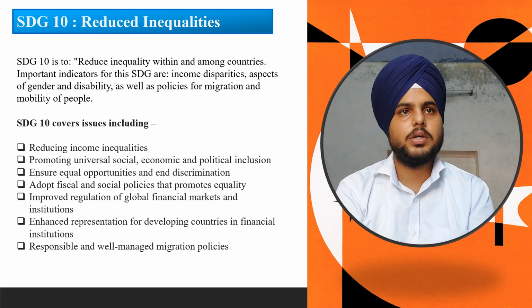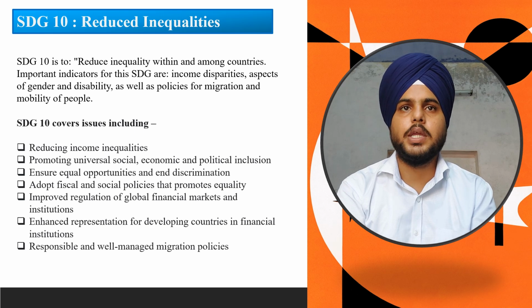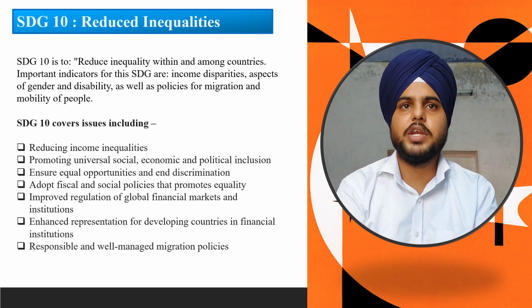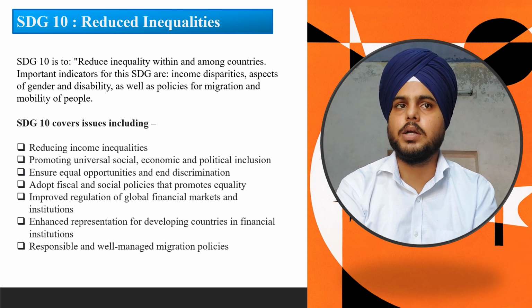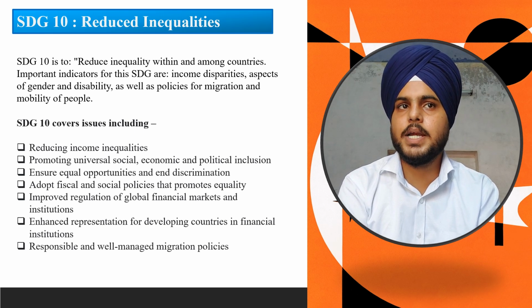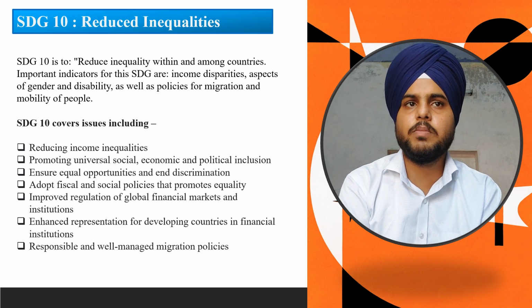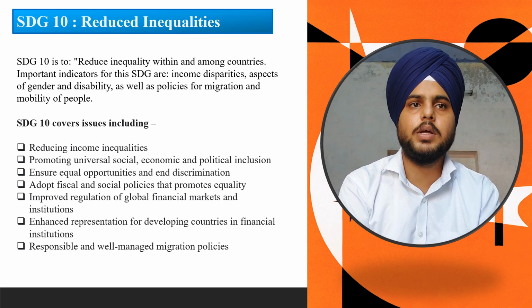Let's talk about Sustainable Development Goal 10, that is reduced inequalities. SDG 10 is to reduce inequality within and among countries. Important indicators for this SDG are income disparities, aspects of gender and disability, as well as policies for migration and mobility of people.